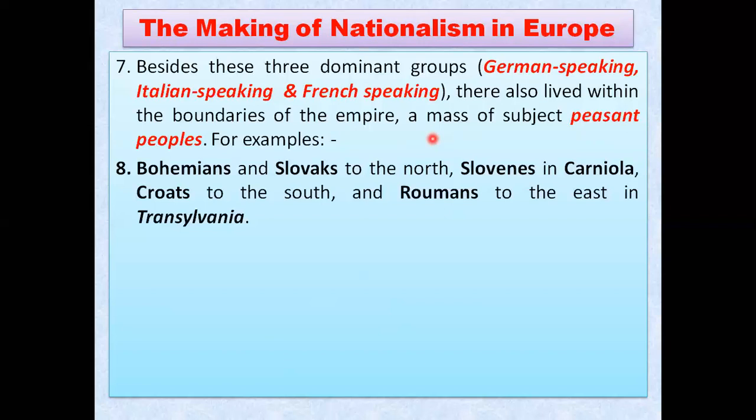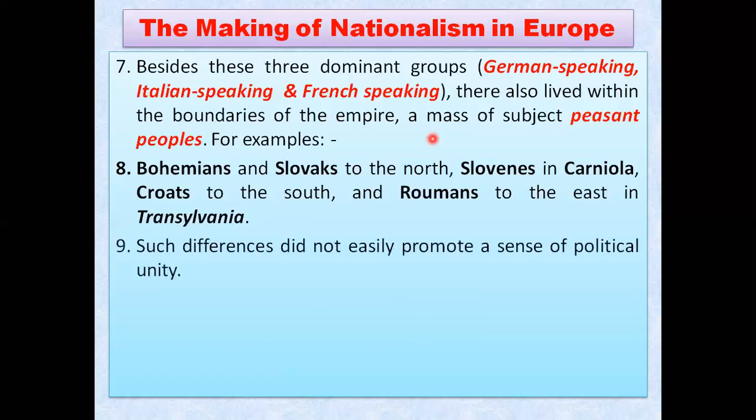There was also a group of people living along the boundaries of the empire, and that group was the peasants, the laborers, the farmers. For example, Bohemians and Slovaks to the north of Europe, Slovenes and Carniola Croats to the south, and Romans to the east in Transylvania. These are the examples, my dear students. You will have to remember these few names.